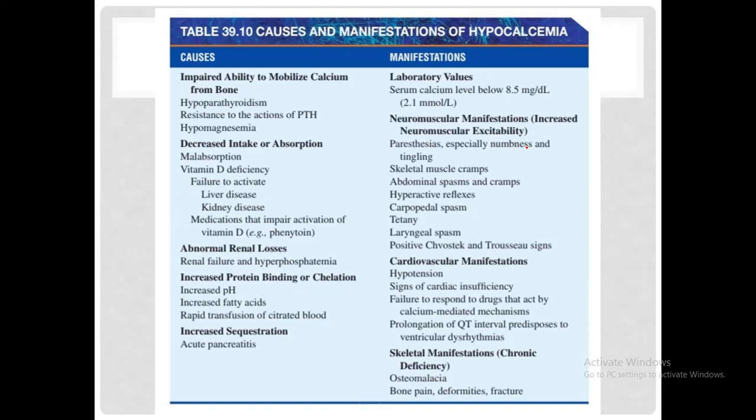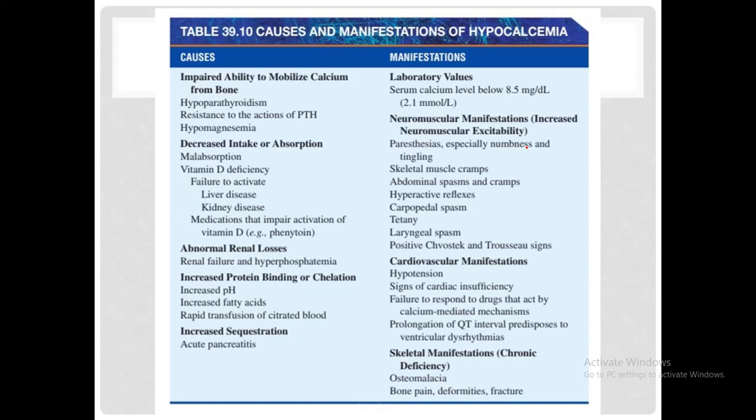The next category is increased protein binding or chelation. In case of increased pH in our body or in case of increased fatty acids, we observe an increased protein binding of calcium. Whenever there is an increased protein binding of calcium, it means that the ionized form of calcium becomes low in the serum or plasma, because the overall level of calcium remains the same. So whenever protein binds more calcium, the protein-bound form of calcium would increase and the ionized form of calcium would decrease.